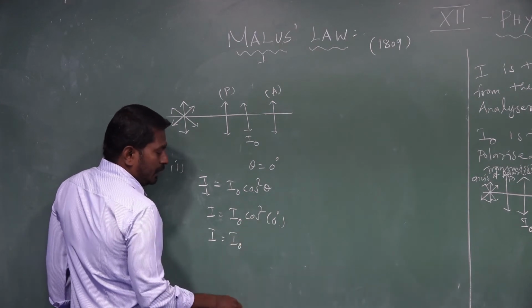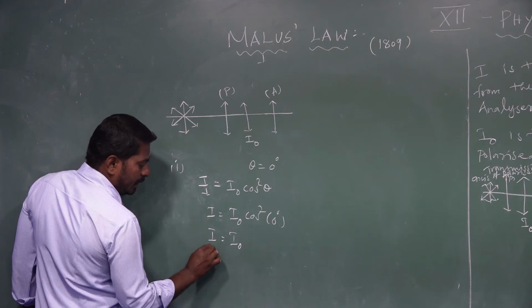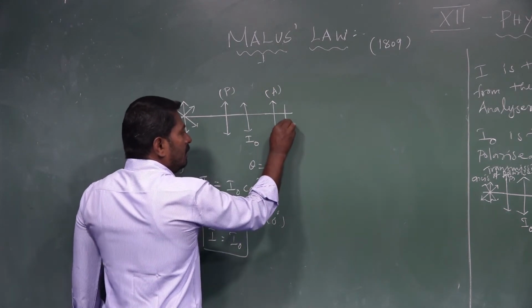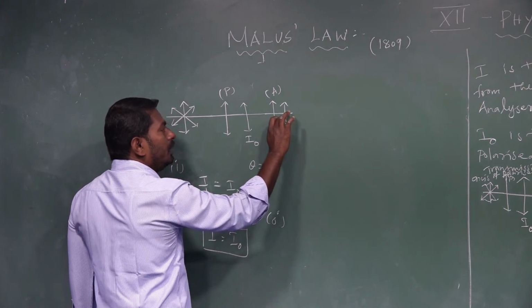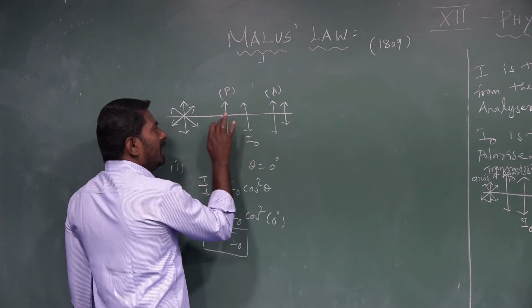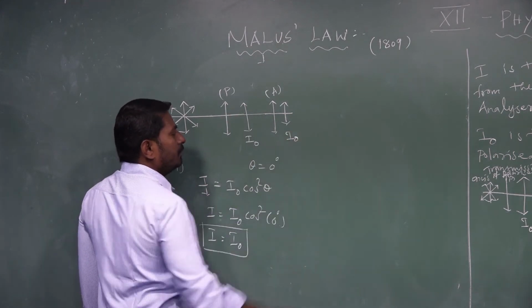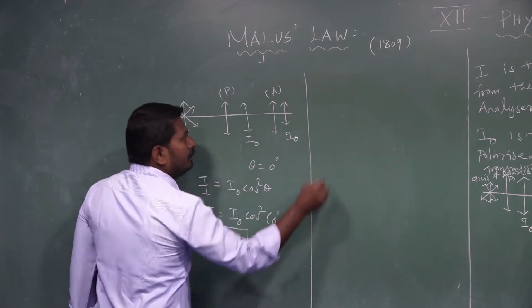Cos 0 has the value 1, so cos square 0 is also 1, then I is equal to I naught. So the intensity of light transmitted through the analyzer is the same as the intensity of light coming from the polarizer. Next, case 2.